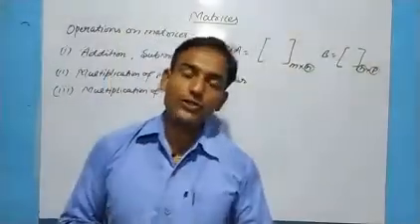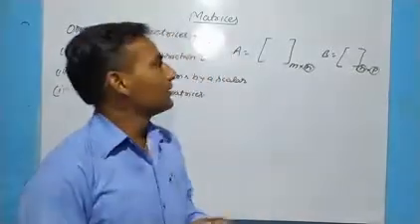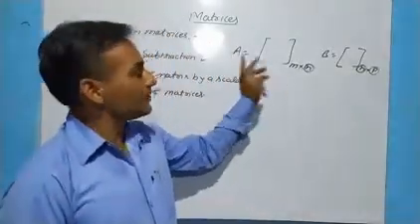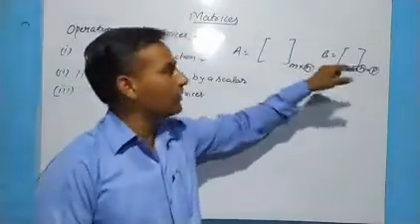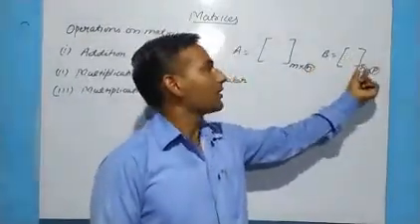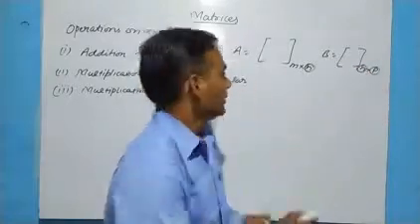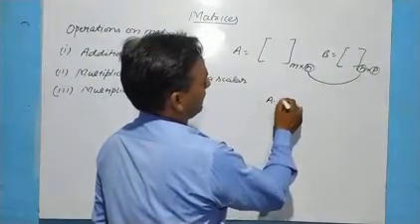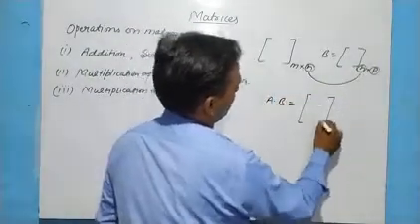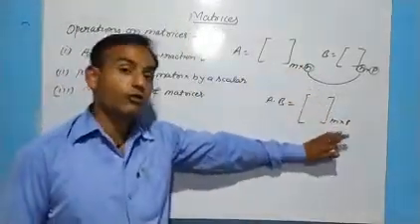For multiplication of two matrices, we need to check the condition that the first matrix's number of columns should be equal to the second matrix's number of rows. Then only the multiplication is possible. And the answer AB will come in the form of m cross p. This is the basic concept about multiplication of two matrices.